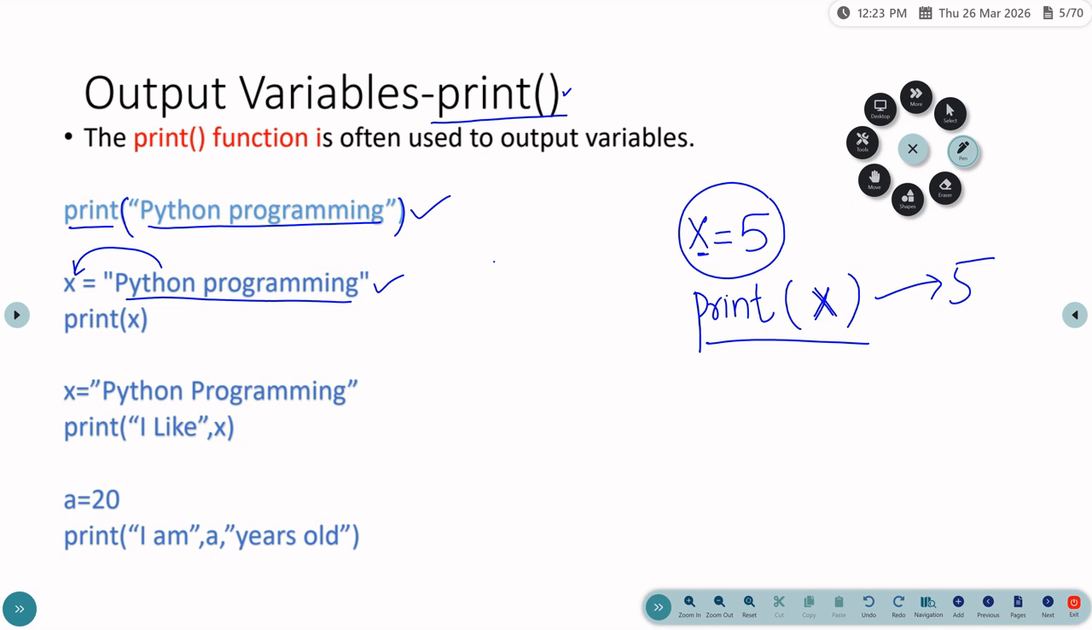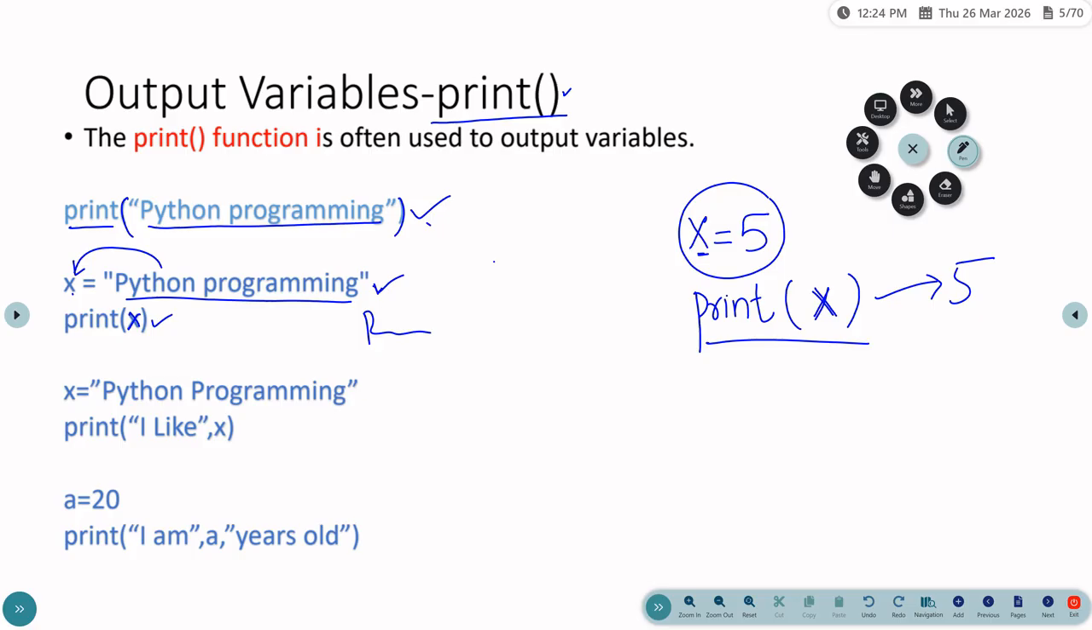If you want to see what is inside x, on the next line we have to use the print statement. Inside print, we can write x. So what will it display? It will display Python programming. In the first case we are passing the value directly to the print function. In the second case, we are storing the value Python programming inside x and printing the variable x. Now also Python programming will be displayed.